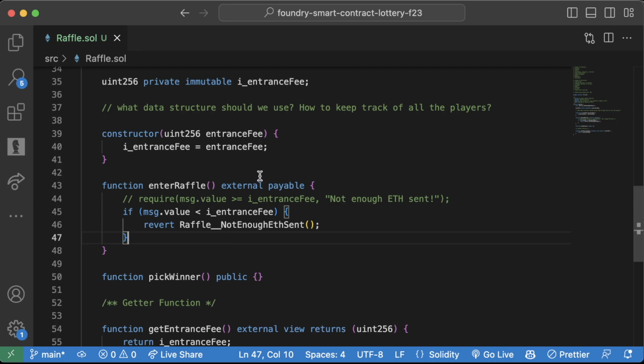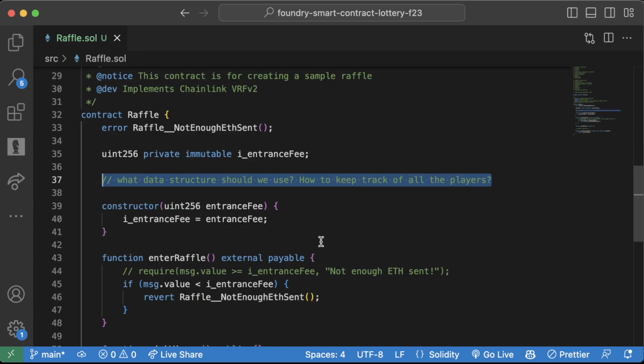Should we use a whole bunch of address variables? Should we use an array? Should we use a mapping? Pause for a second and type into the chat what you think we should use. I'm going to go ahead and use an array, a dynamic array, an array that will grow in size. And the reason for this will become more apparent, especially when we get to picking a winner.